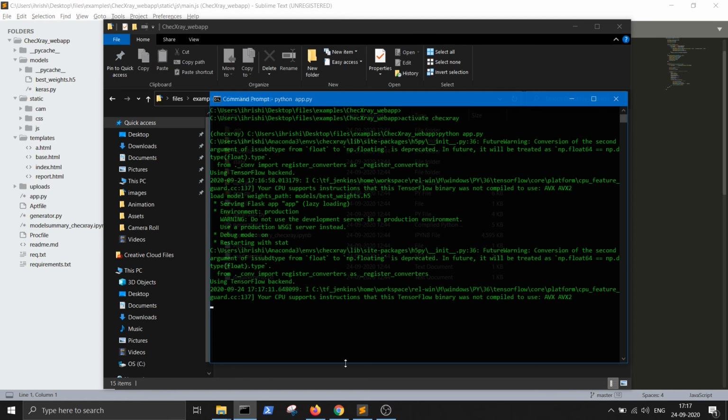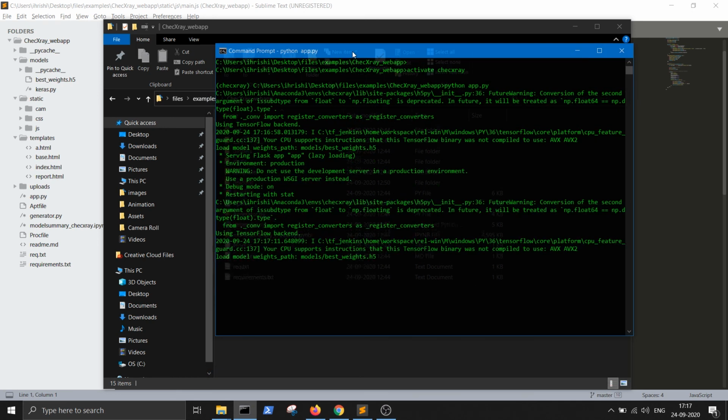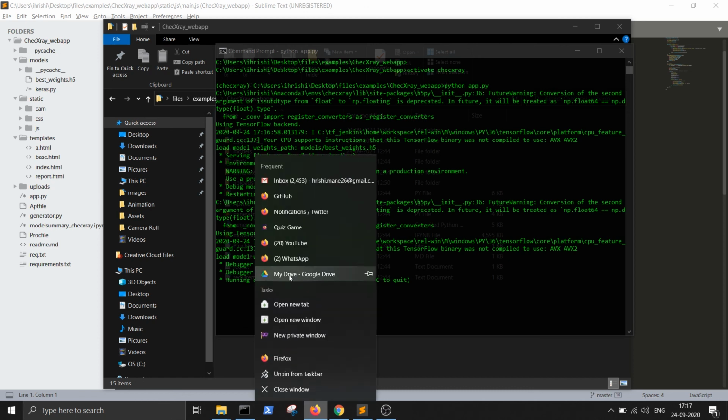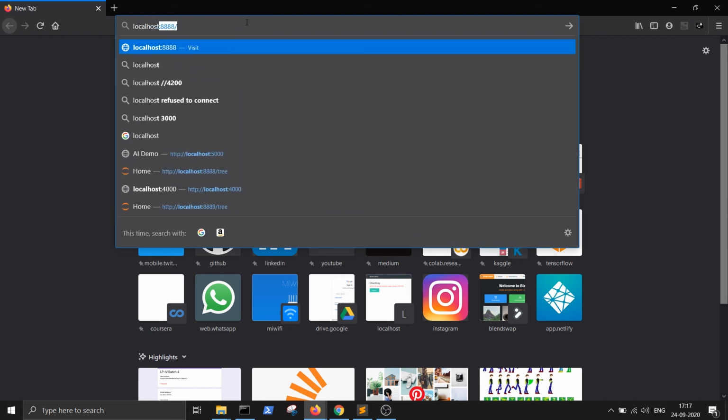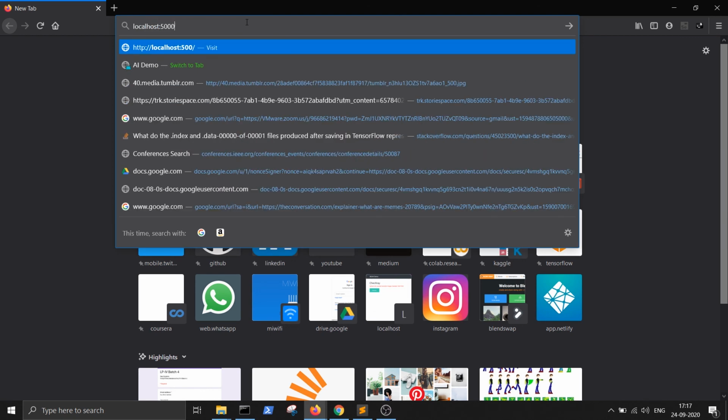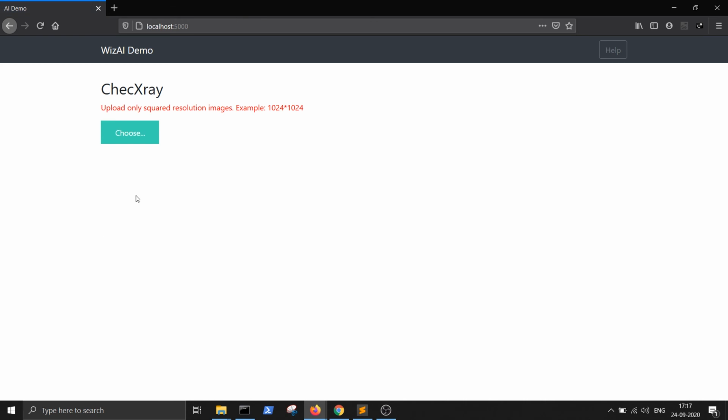It takes time for the first time. Yes, you can see the app is now running on localhost port 5000, and you can just open a new browser and type localhost 5000, and the app is running.